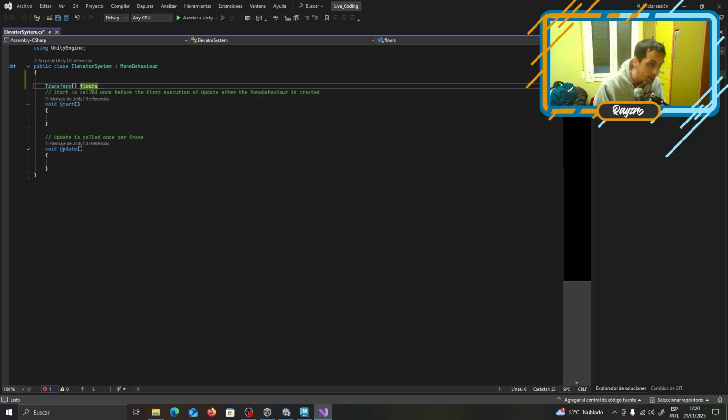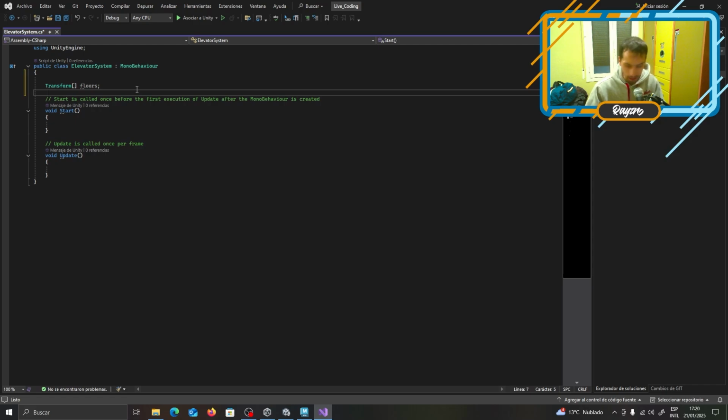Right. Oh my god. What is going on? Oh my god, I hate this keyboard, man. Really, I'm starting to hate this keyboard.